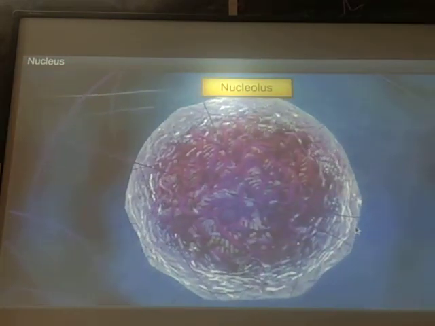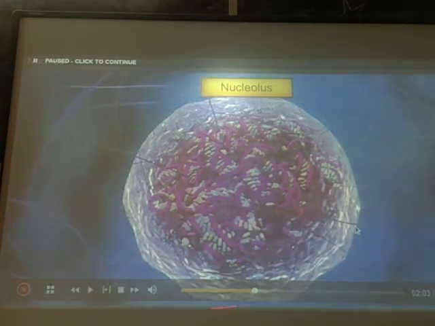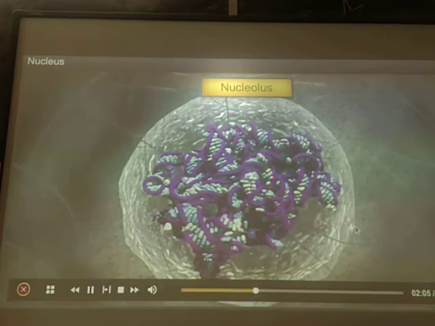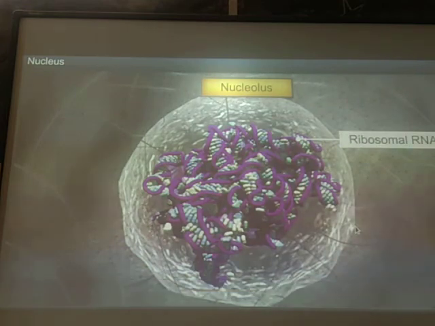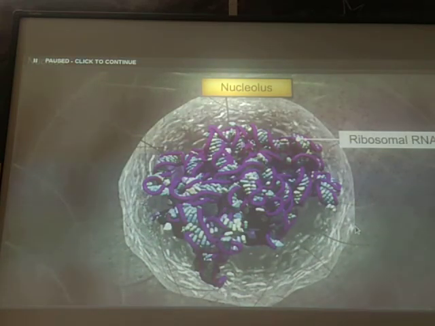If we look at the structure of a nucleolus, outside is the nucleoplasm. From inside we could see the round shape like structure. This is the nucleolus, and this nucleolus is having genetic material, or we can say ribosomal RNA is present. Okay, ribosomal RNA is present.